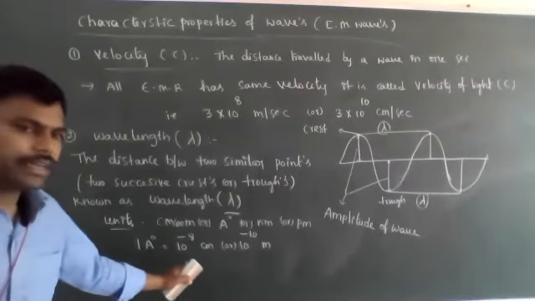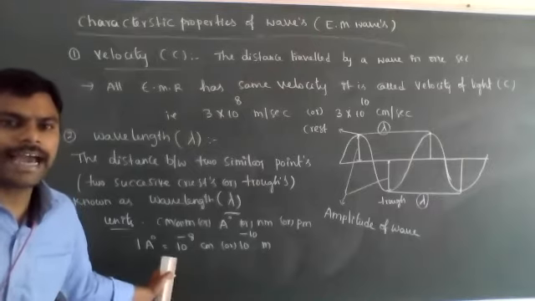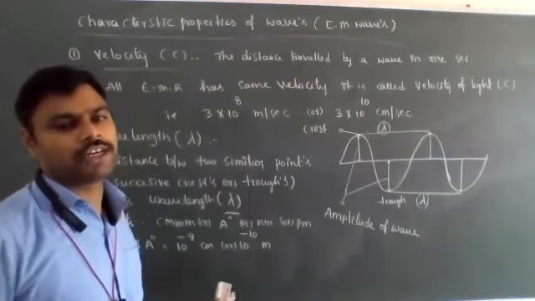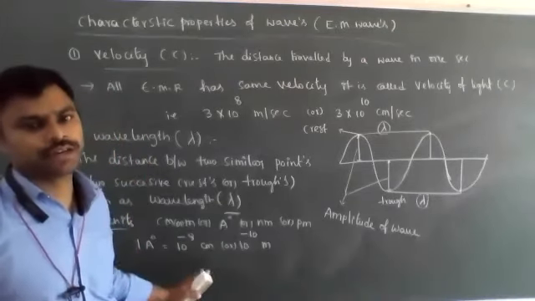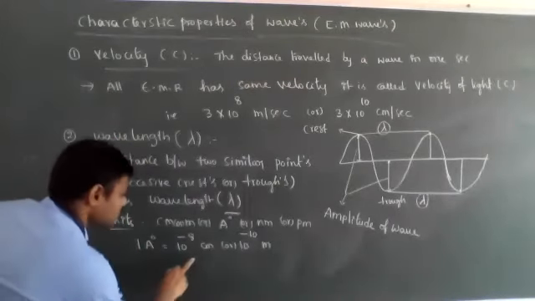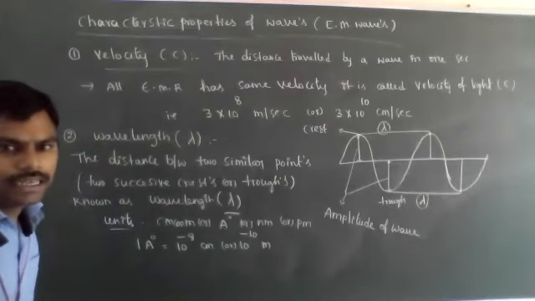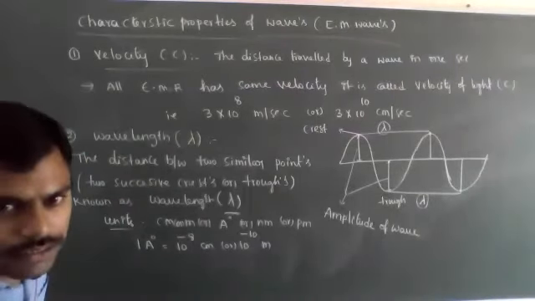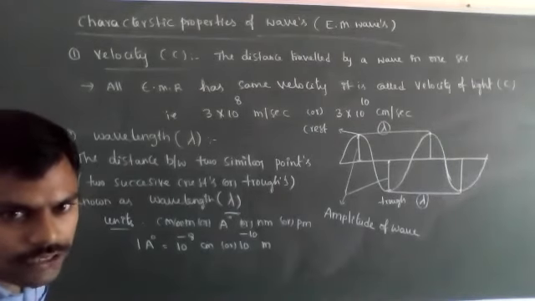In the exam, for solving numericals, we need to convert angstroms into centimeters, or centimeters into angstroms. In that case, these values will help. 1 angstrom is equal to 10 to the power of minus 8 centimeters or 10 to the power of minus 10 meters. Angstrom is the unit's name.